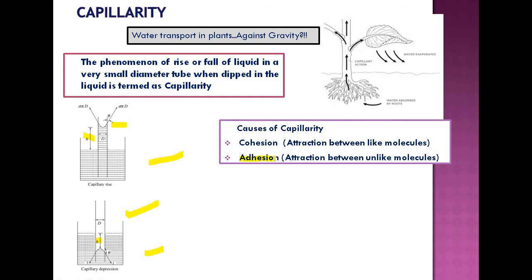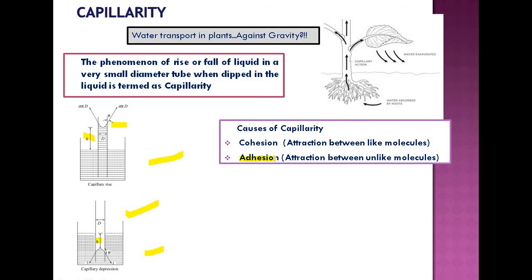So what happens if there is attraction? This water will try to wet the inside surface of the tube, so it will rise through. What is known as wetting? Because of this adhesive force, the water molecules would like to contact the glass molecules. It would like to wet in a better way, so it tries to have a better contact. And how can it create a better contact?